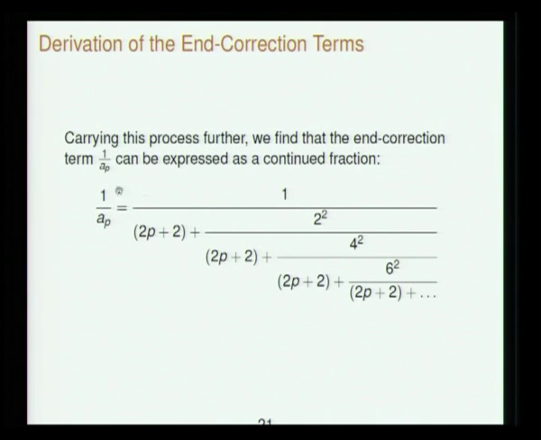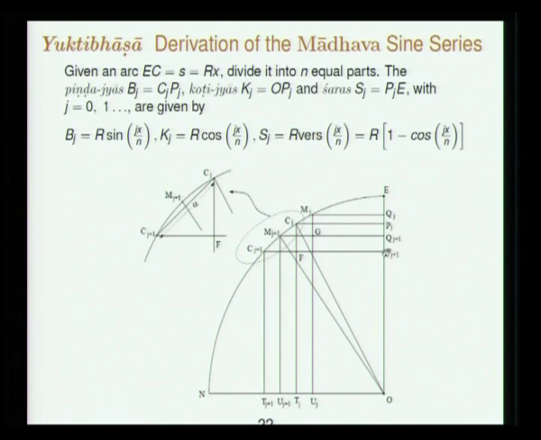So the general correction divisor of Madhava is of the form 1 over 2p plus 2, squared. Of course this is not stated in Yukti Bhasha. This was first stated in a paper by Rajagopal and Rangachari as a continued fraction, and in fact this was pointed out by the great British historian of mathematics Whiteside, who has edited Thomas Newton's papers in 18 volumes. Now we go to Yukti Bhasha's derivation of the Madhava sine series.